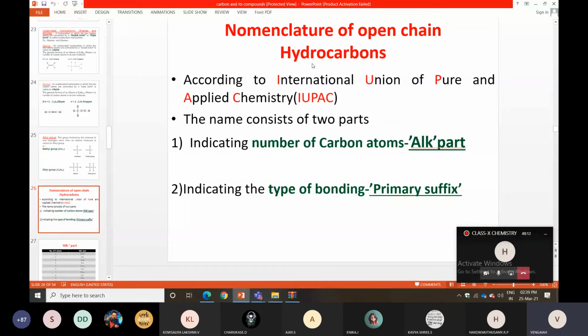According to IUPAC, what is the full form? IUPAC is International Union of Pure and Applied Chemistry. I means International, U means Union, P means Pure, A means Applied, C means Chemistry.